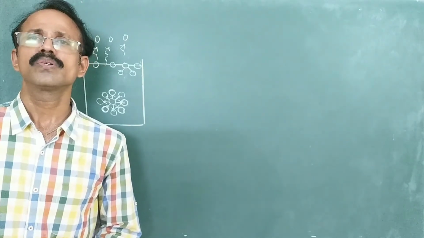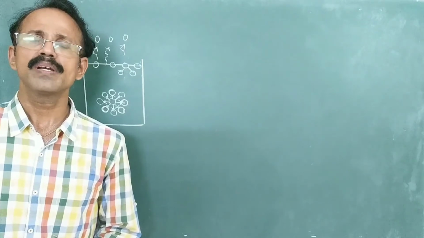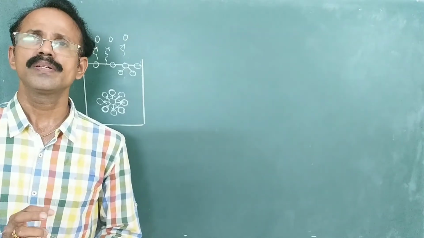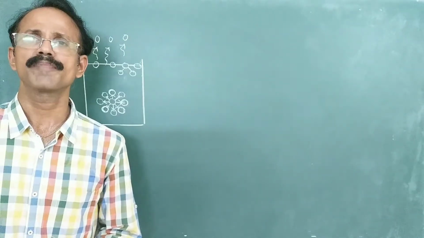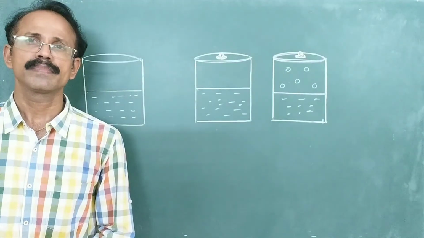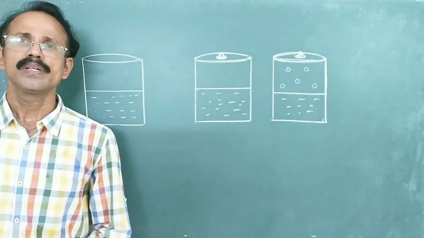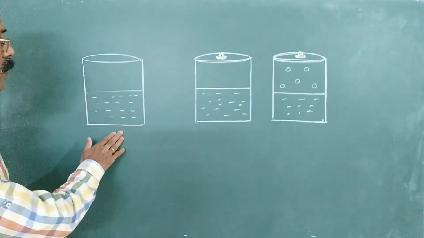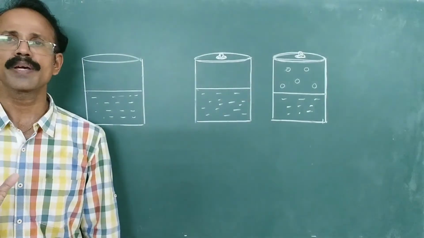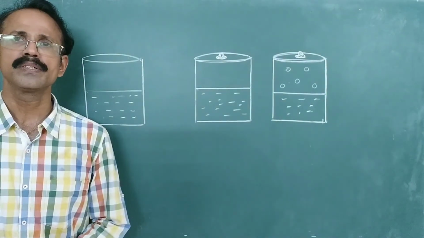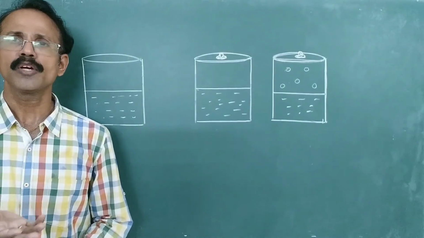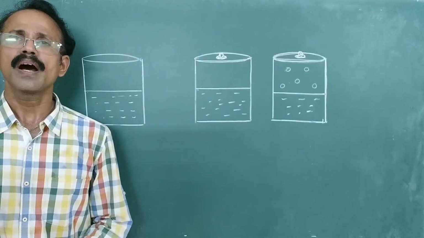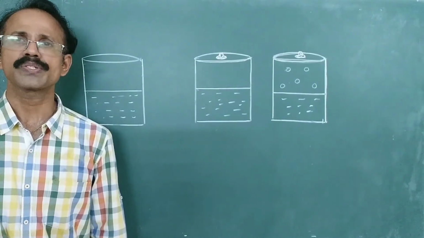So rate of evaporation now depends upon nature of liquid, temperature, surface area, and flow of air current. Now we'll see what is meant by equilibrium. Suppose water is taken in an open vessel like this, and it is kept for a few days. What happens? The level of water gradually decreases before it completely evaporates. So the process of evaporation takes place until all the liquid is converted into vapor state.